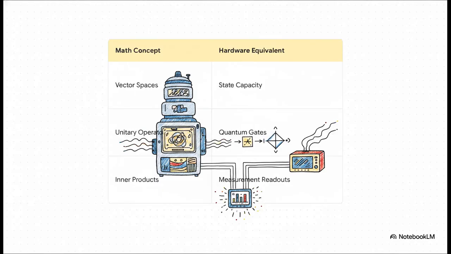And looking at this, it's just brilliant how perfectly these abstract mathematical concepts translate directly into physical hardware. Your vector spaces? That's the physical state capacity of the actual qubits sitting inside a freezing cold dilution refrigerator. And those unitary operators? In the real world, they are physically implemented by firing highly calibrated microwave pulses to control those qubits. Finally, the inner products represent your final measurement readouts, the actual data extraction at the very end of the quantum circuit. I think it's a truly beautiful moment when you realize just how cleanly the math maps onto the machine.